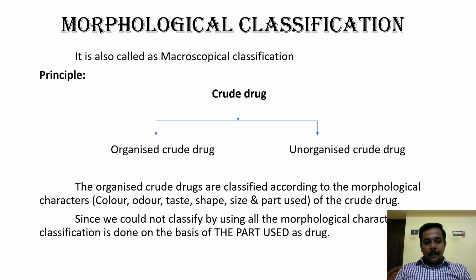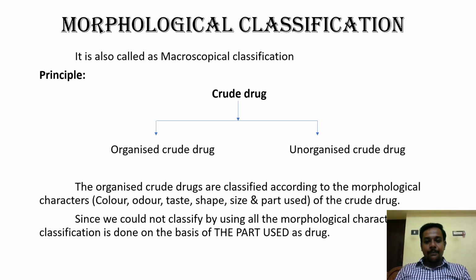Now by observing all the 6 characters, we cannot classify all the crude drugs, right? Because a single drug may have different characters, so it will be very complex to classify all the crude drugs by observing all the 6 characters.